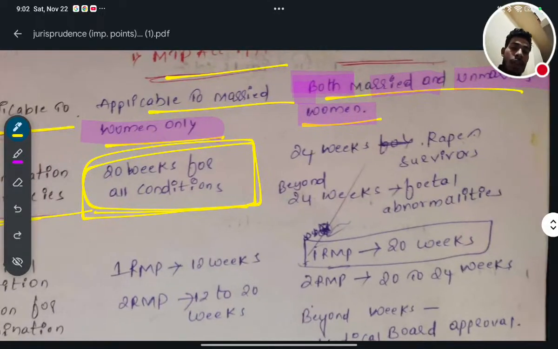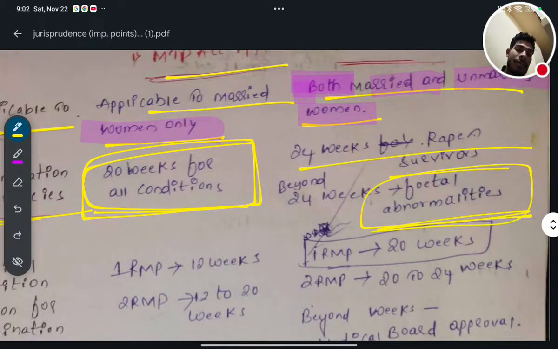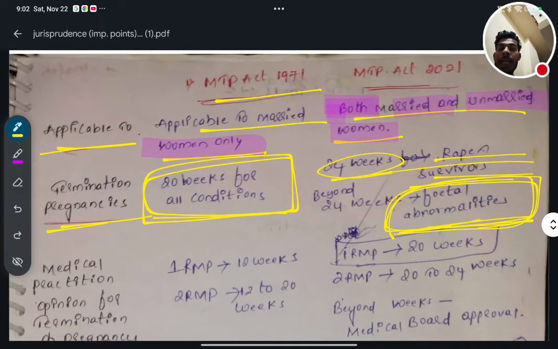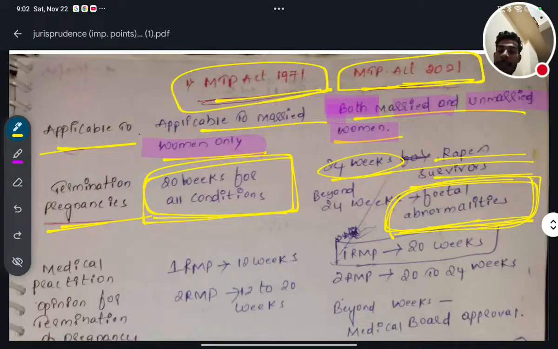But now this is 24 weeks for a rape survivor. Beyond 24 weeks, if a person is there, then fetal abnormalities. Fetal abnormalities, that is humanitarian. Already I mentioned earlier. Okay, up to 24 weeks for a rape survivor, and beyond 24 weeks for fetal abnormalities. That is according to Medical Termination of Pregnancy 2021. And according to Medical Termination of Pregnancy 1971, it was applicable up to 20 weeks for all conditions.